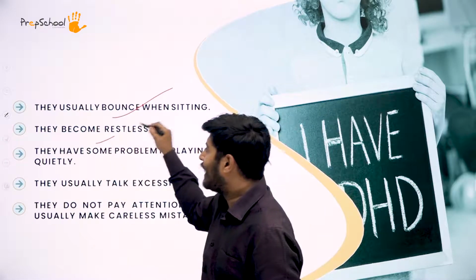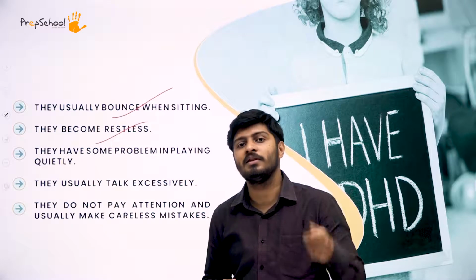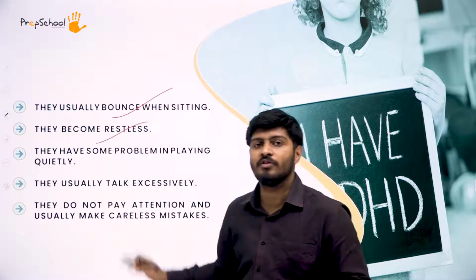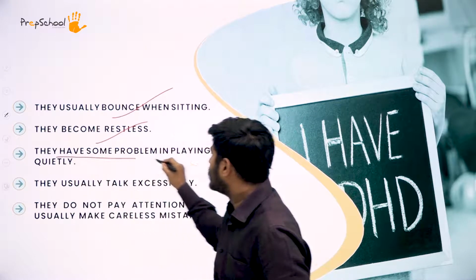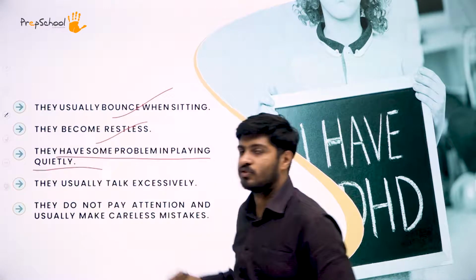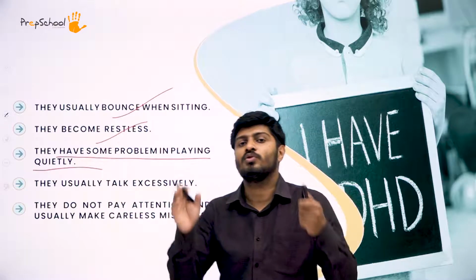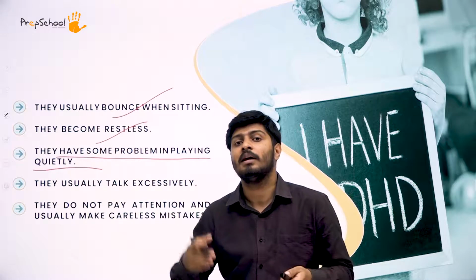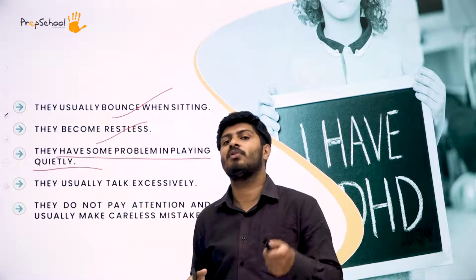Then they become restless. Restlessness is one very major and common symptom of ADHD. So people who have ADHD have this problem of restlessness. Then they have some problem with playing quietly. They don't do any activity, in fact, very quietly. So they always make noise. They disturb others. They get frustrated very fast. They make a fuss about a lot of things. So all these kinds of things happen.